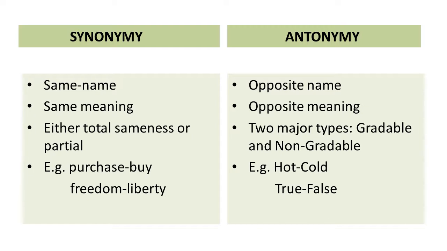Coming to antonymy, it is just the opposite of synonymy. Antonymy means opposite meaning. They do not have the same meaning, but opposite meaning. Antonyms are further divided into gradable and non-gradable antonyms. For this I have made a separate video on antonymy which I will upload now only. So we have examples of antonymy as hot and cold, and true and false. This is very easy. Let's move to the next.